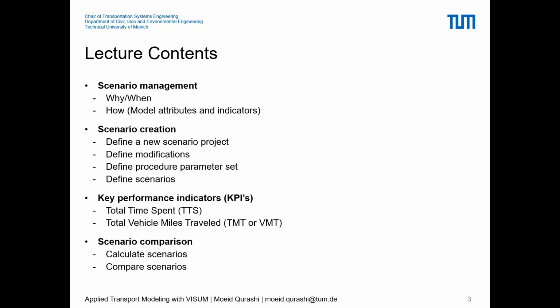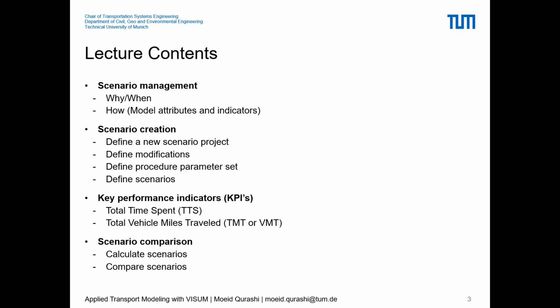Then the second part is on scenario creation. That is basically to define a new scenario project, and within this project we can do different modifications. So the second part would be defining different modifications, and then also defining different procedure parameter sets. So these parameter sets are basically the set of procedure sequences, trying to only rerun or reevaluate those procedure sequences which will calculate the changes due to these modifications. And lastly, we can create different scenarios where we will define a different set of modifications and set of procedure parameters for a given scenario.